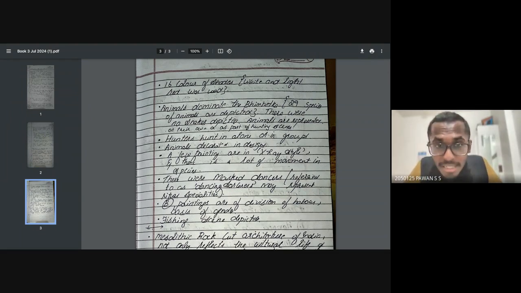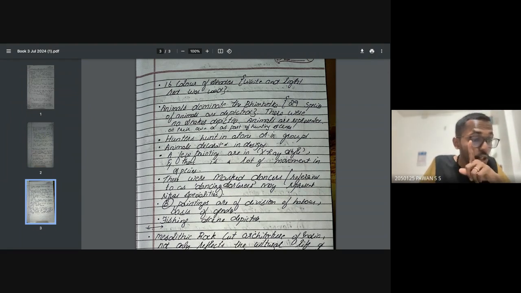The animals dominated the Bimbetka. Who dominated the Bimbetka? Animal paintings were there a lot. That's what they're trying to tell. Animal paintings were there a lot and they dominated over there. So animals dominated the Bimbetka. 29 species of animals are depicted. So 29 species of animals were shown in the rock.